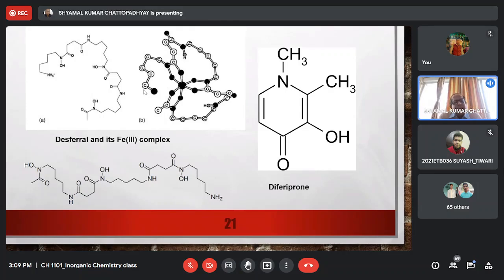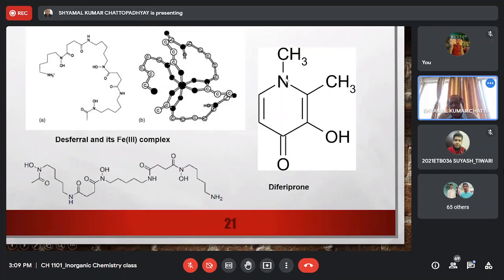But again, desferal has certain disadvantages. The first disadvantage is that because it is a complicated ligand, it is very costly, right? And again, it has certain allergic reactions and other complications, right? So people try to find out whether there can be a simpler alternative to this desferal. And in search of this alternative, scientists came up with this very simple molecule.